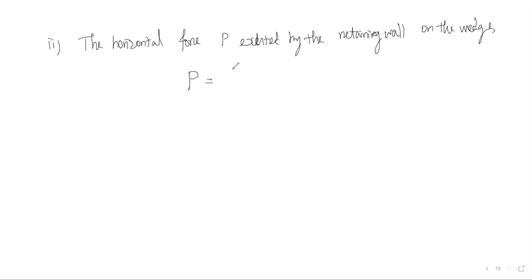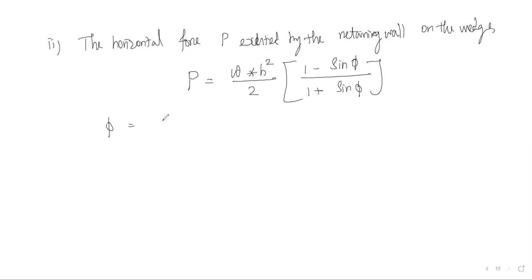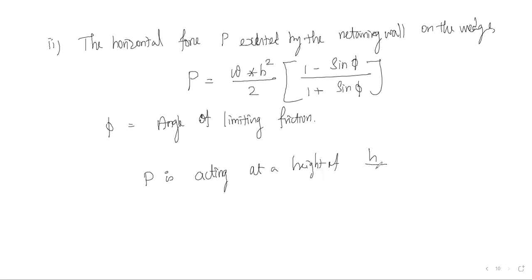P is equal to density multiplied with h squared divided by 2 into (1 minus sine phi) divided by (1 plus sine phi), where phi is the angle of limiting friction. P is maximum at a height of h by 3.